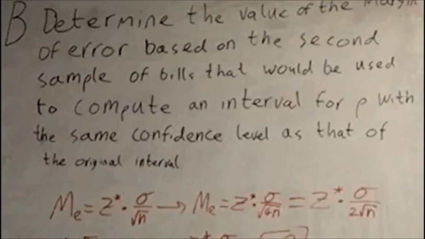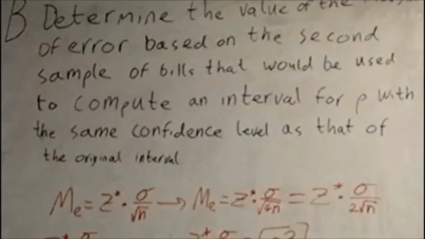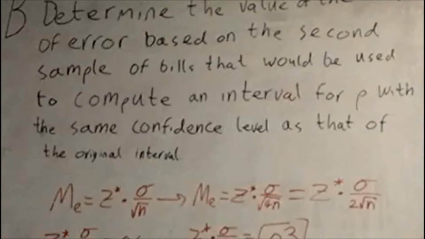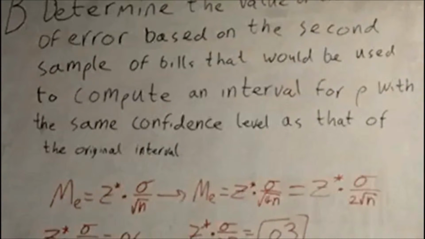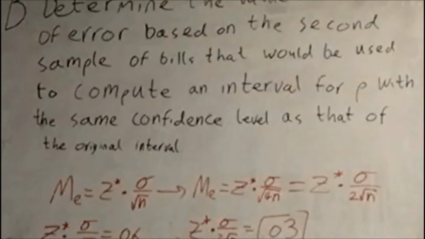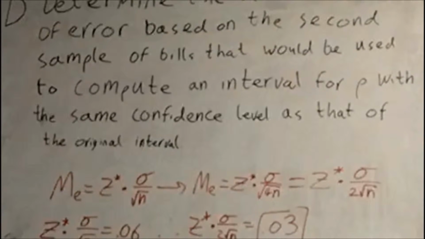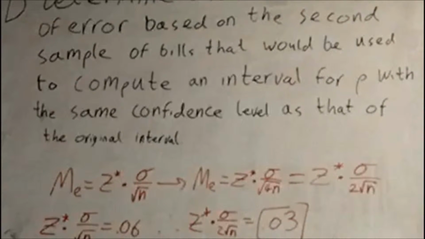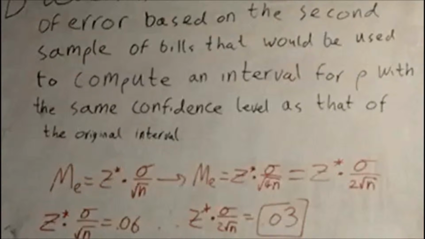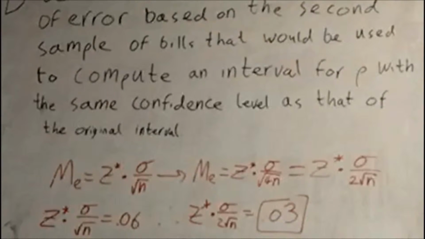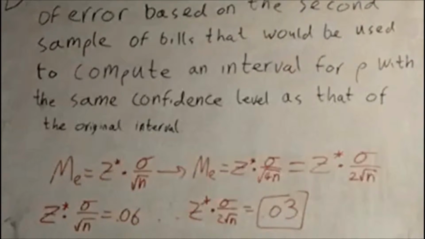Part B. Determine the value of the margin of error based on the second sample of bills that would be used to compute an interval for P with the same confidence level as that of the original interval. Because we know margin of error is proportional to 1 over the square root of n, and we know the previous margin of error was 0.06, we can calculate that the new margin of error will be 0.03.